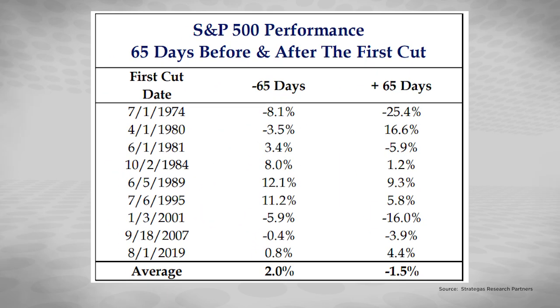And so looking at market performance 65 days leading up to a cut and then 65 days after, you can see in this chart, 65 days prior, it's usually about a 2% gain. And then 65 days after, down about 1.5%.